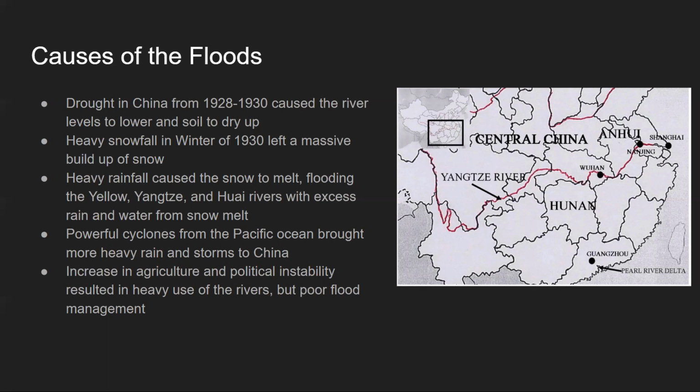At the time, China had developed more modern farming technologies, resulting in a large increase in agriculture. Unfortunately, China also went through rebellions, wars, and political instability. As a result, the land near the river was overused, and dams meant to control the river were built incorrectly. Thus, when the crazy weather of 1931 occurred, the rivers overflowed their banks, the dams broke, and water rushed across central China, causing the flooding.